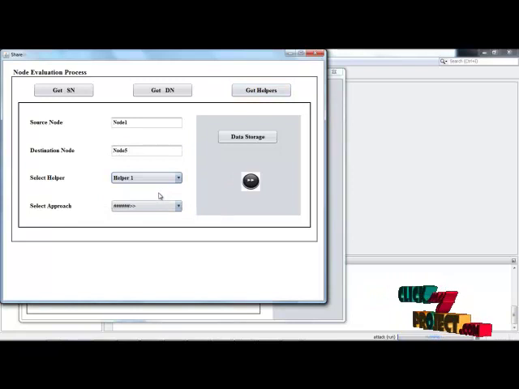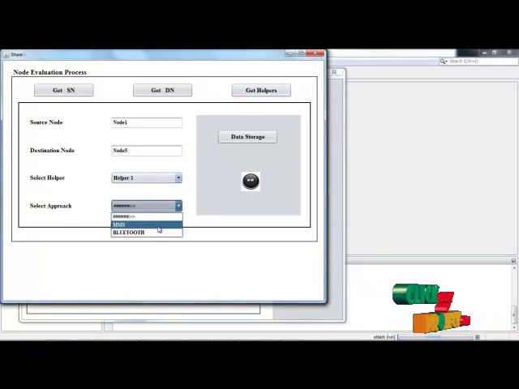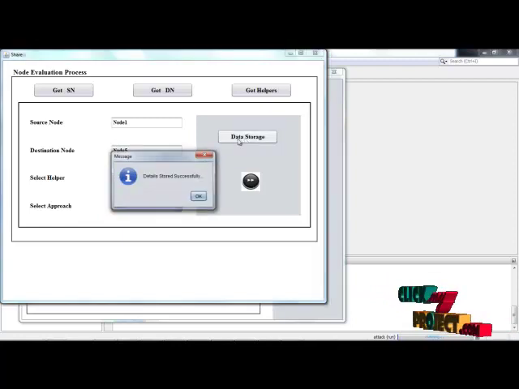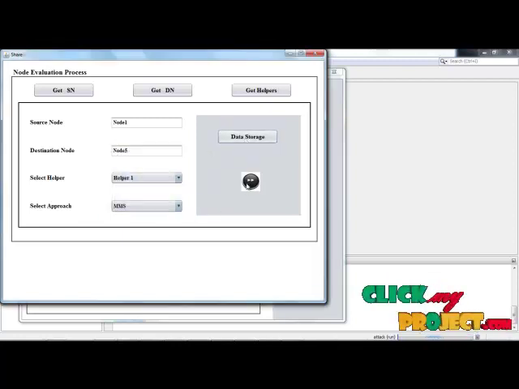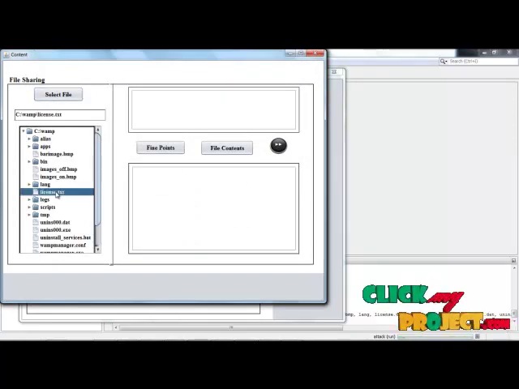Get source node and then get destination node, get helper nodes, retrieve node details, then select helper 1 or helper 2, based on the user definition. Select approach, which is MMS or Bluetooth. Data are stored successfully in the database. Select file, select a file by the user. Click any one of the text files present.